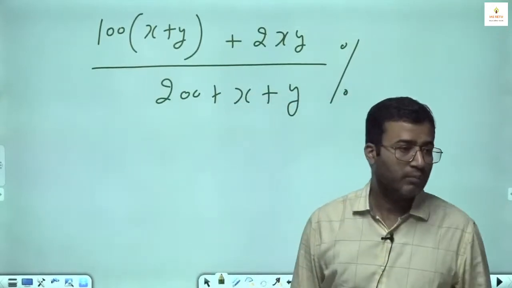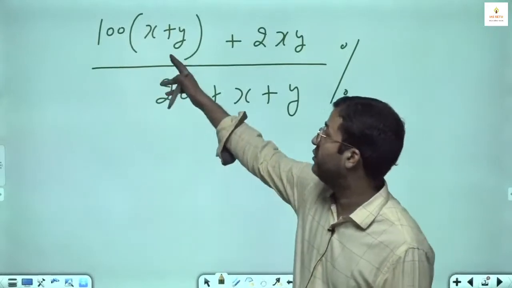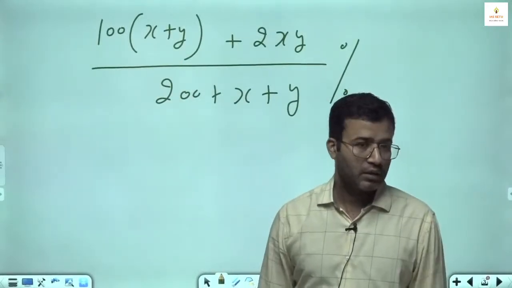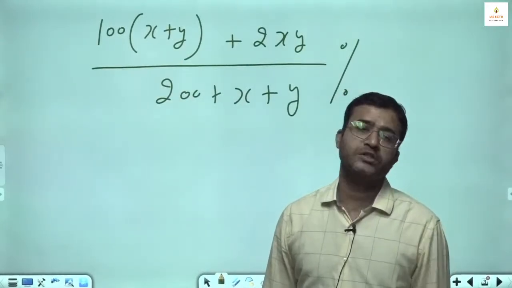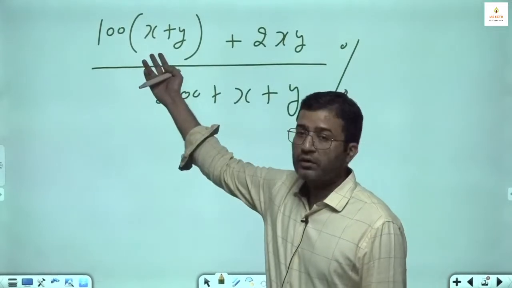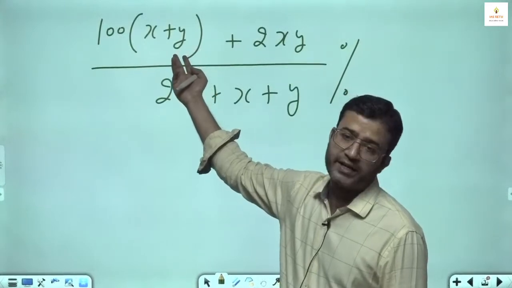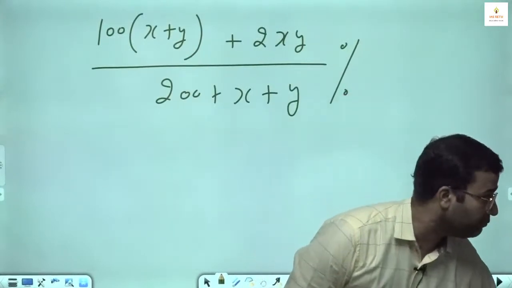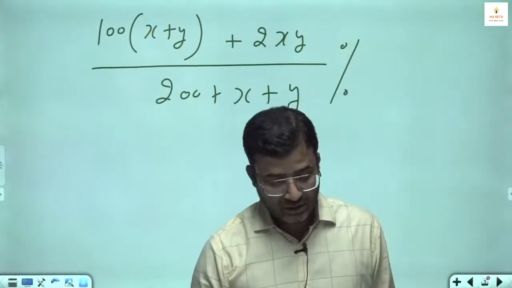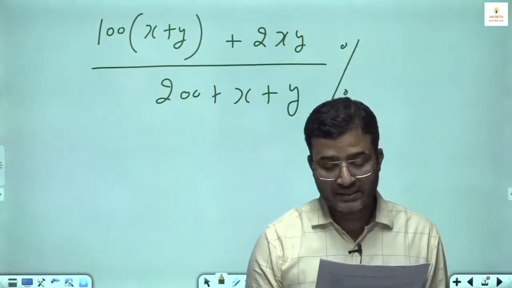If both are profit, then we take both positive. If profit, positive; if loss, minus. If one is profit, we take x positive. If one is loss, we take y negative. Like in our question number 3, it is mentioned a shopkeeper sells 2 articles at the same price.